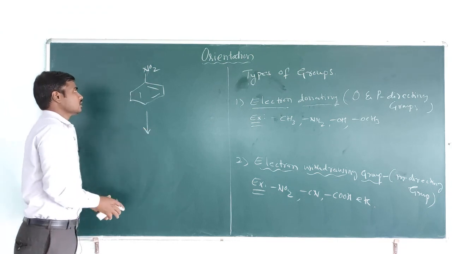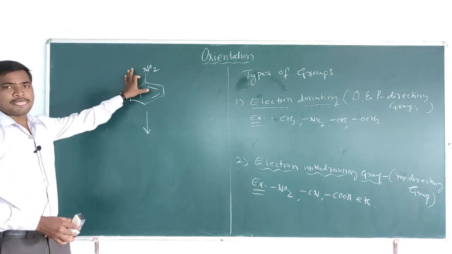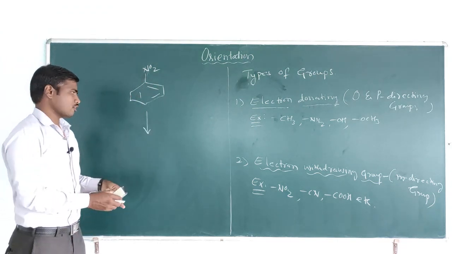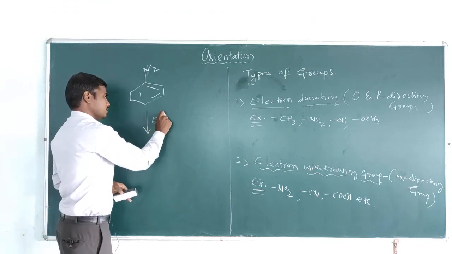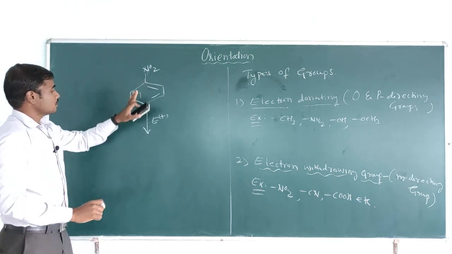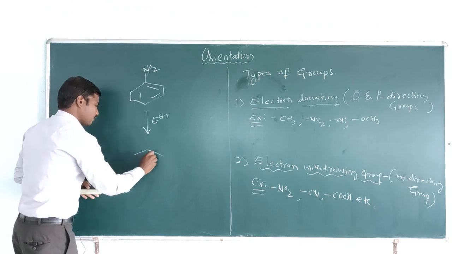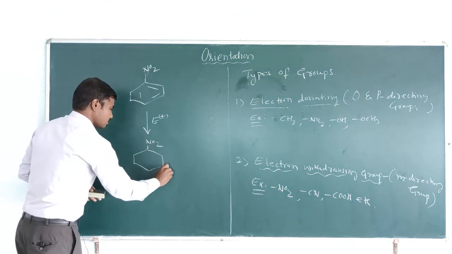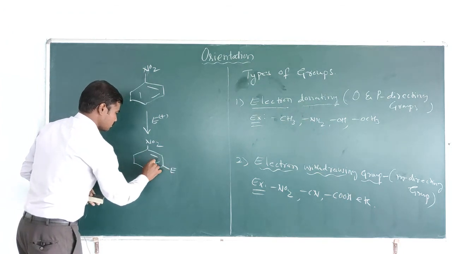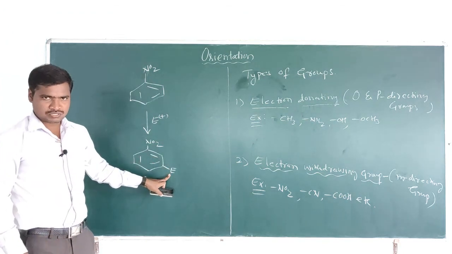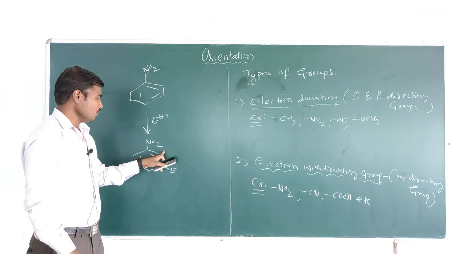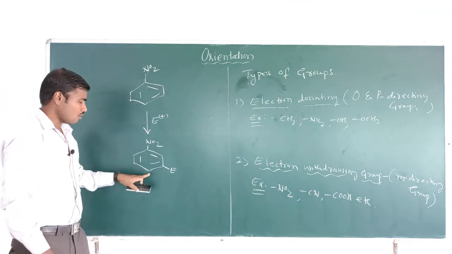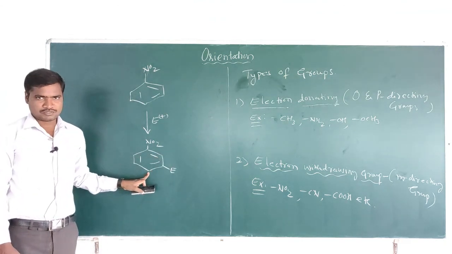If this molecule undergoes a second electrophilic substitution, then the second electrophile attaches only to the meta positions, not to the ortho or para positions.